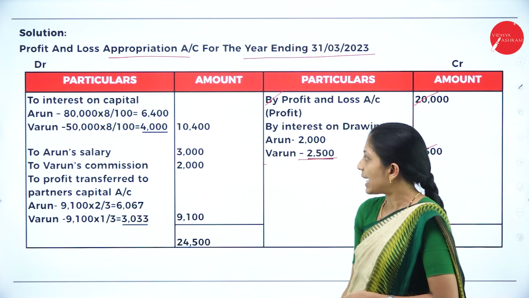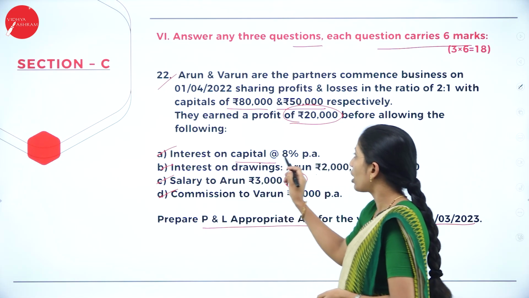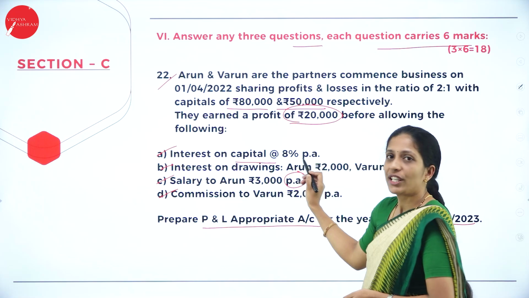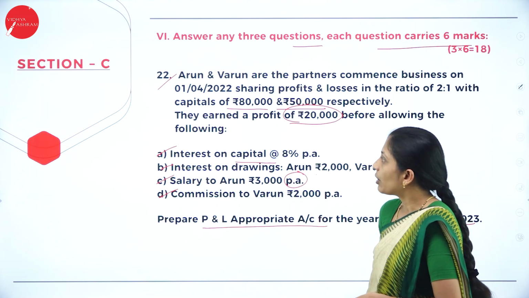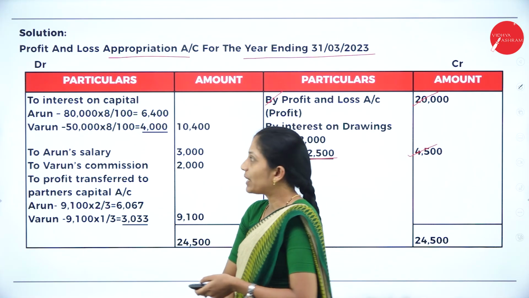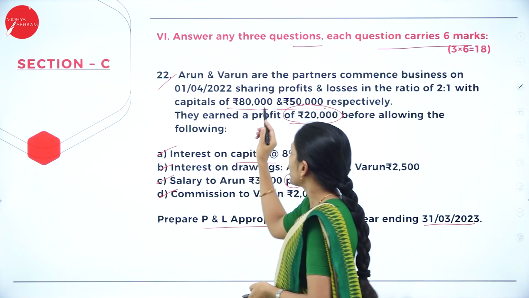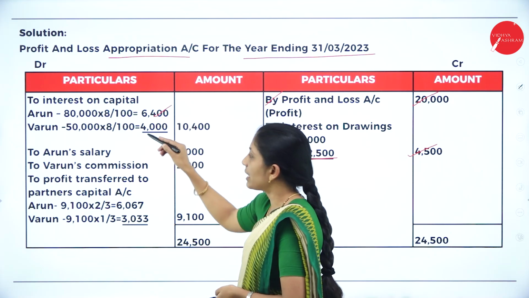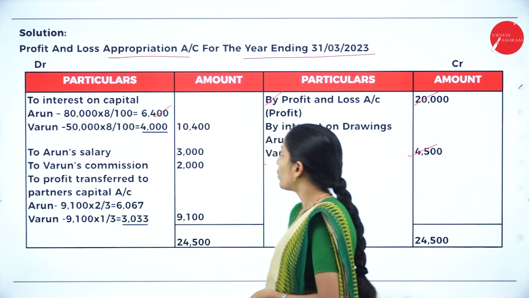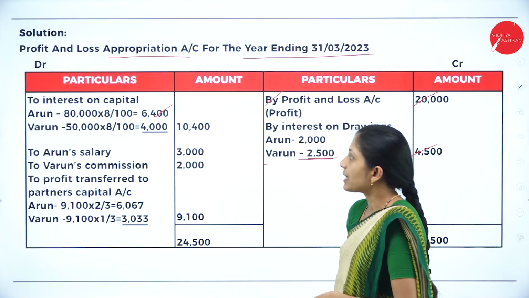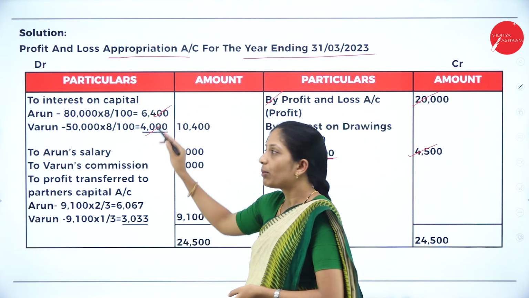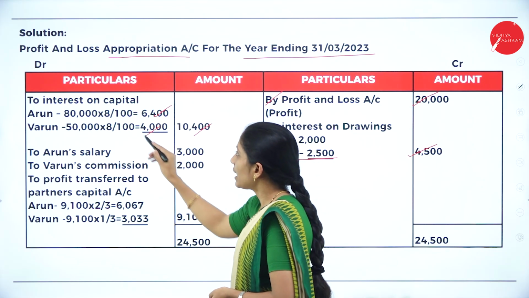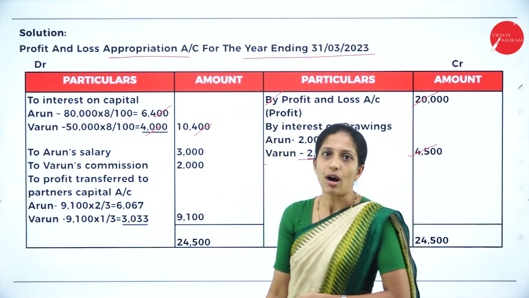Now come to the debit side, the other thing we have to record. Interest on capital at 8% per annum. They have given the capital upon which you have to calculate the interest here. Okay, so to interest on capital, Arun, what is the capital? 80,000 into 8%. So 80,000 into 8 divided by 100, it is 6,400. Next for Varun, 50,000 into 8%, that is 4,000. You will add these two, write in the outer column. Always make sure that you will write in the inner column, total it, then write in the outer column.